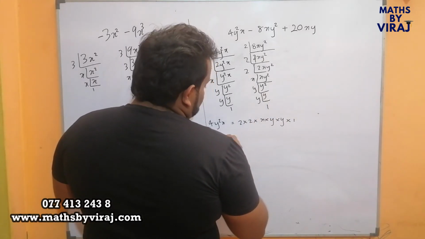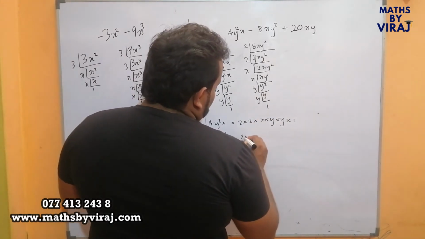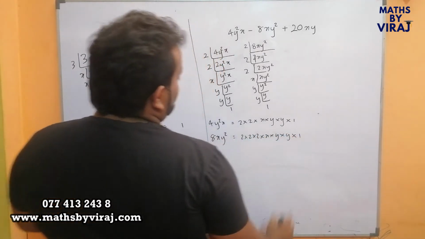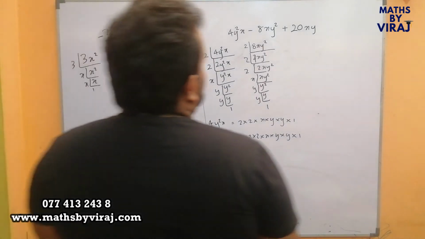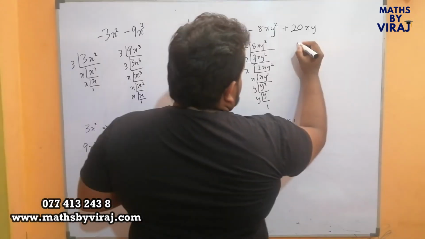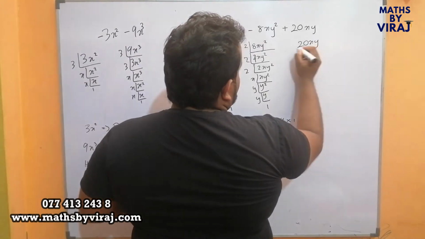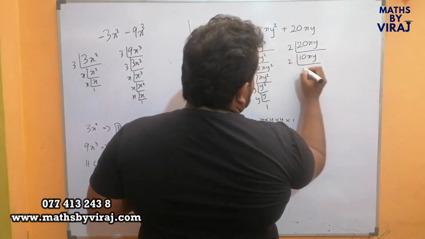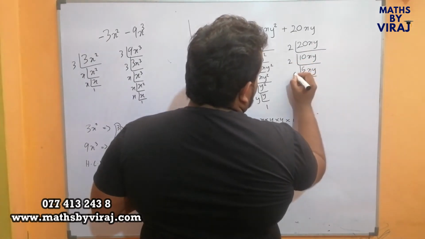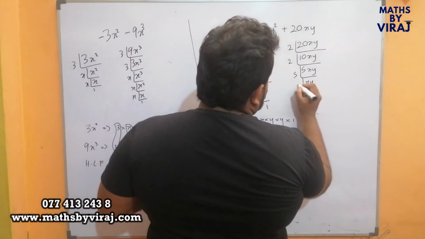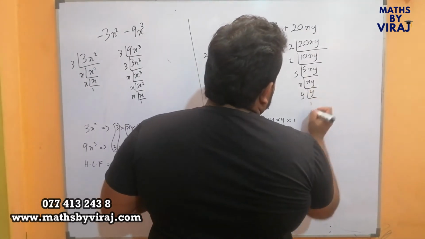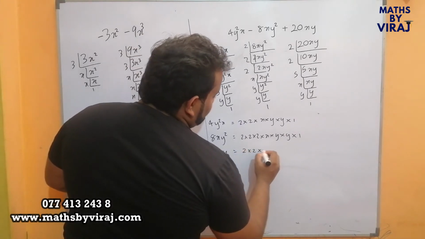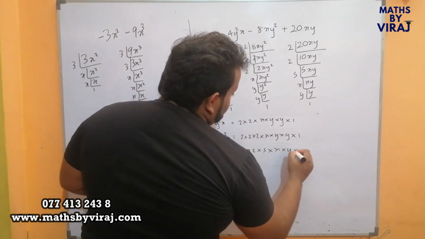Therefore, 8xy squared can be written as 2 into 2 into 2 into x into y into y. The other one, 20xy, divided by 2, 10xy, by 2, 5xy, by 5, xy, by x, y. Therefore, 20xy can be written as 2 into 2 into 5 into x into y.